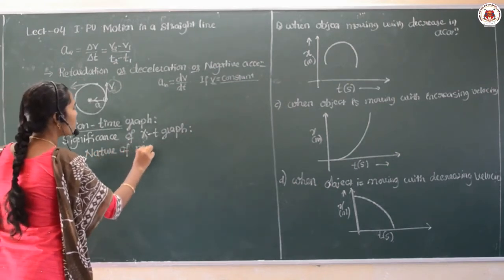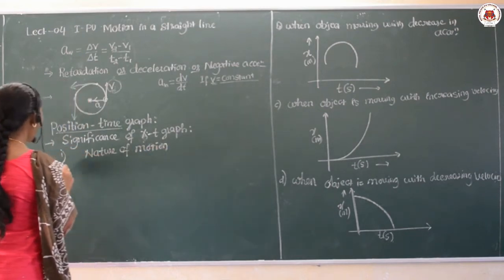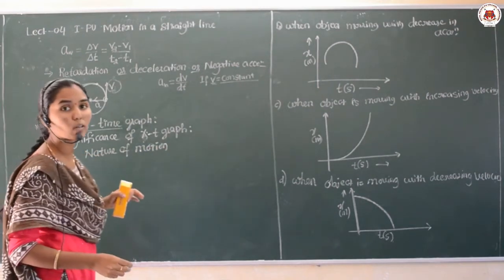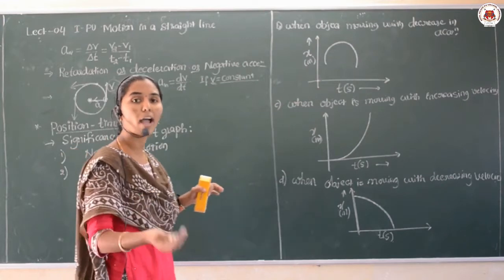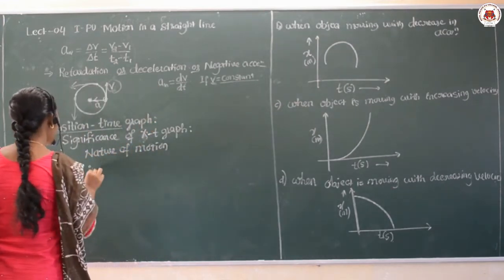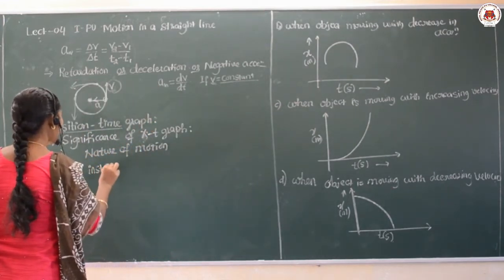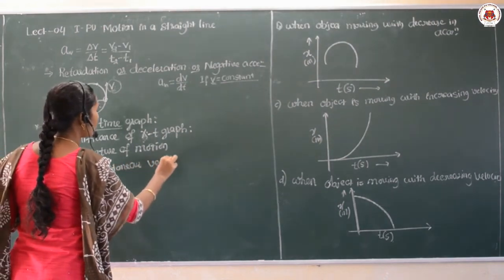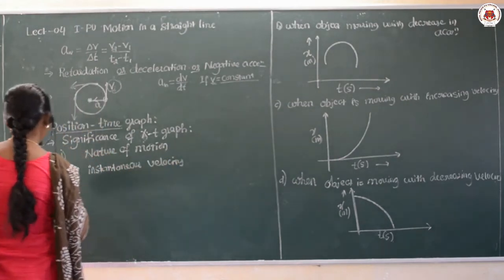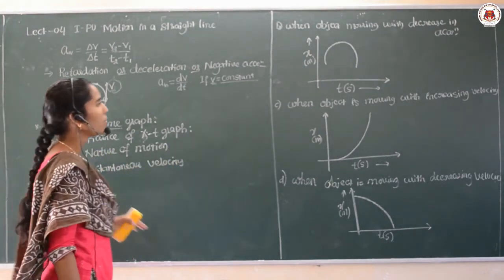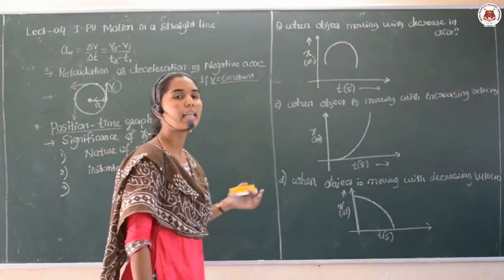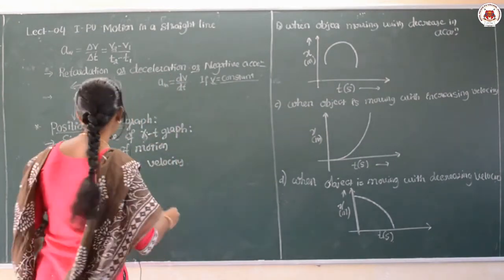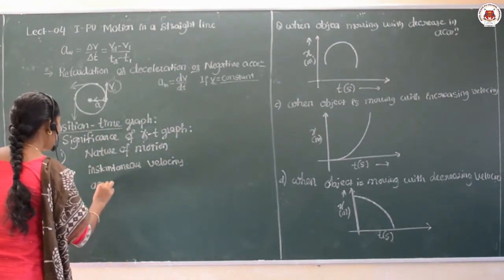And this is used to find the instantaneous velocity of an object. Yes, and this can also give me the acceleration, that is the increased or decreased acceleration of an object can be obtained by this.